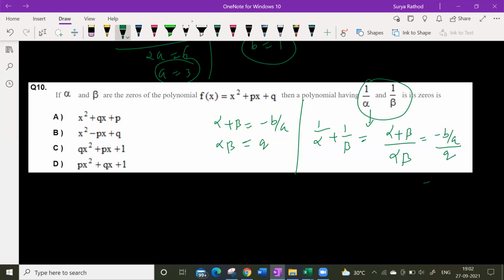So what do you get here? Minus b by a over q, so minus p. My bad, minus p by q. Because a here is 1.